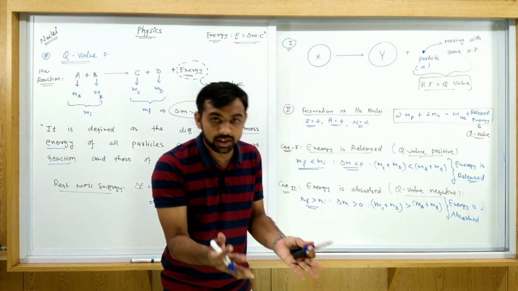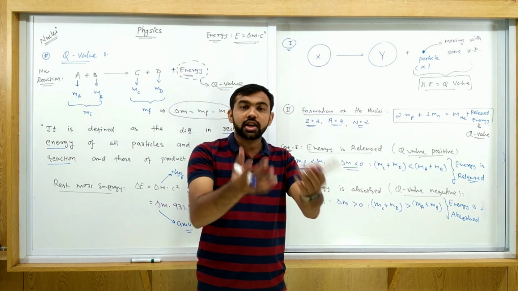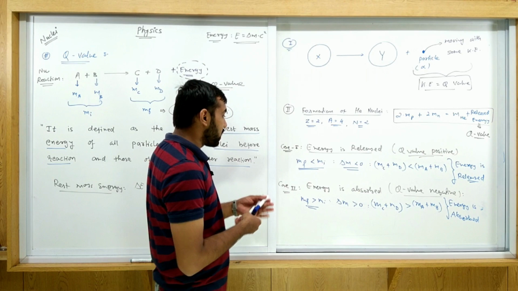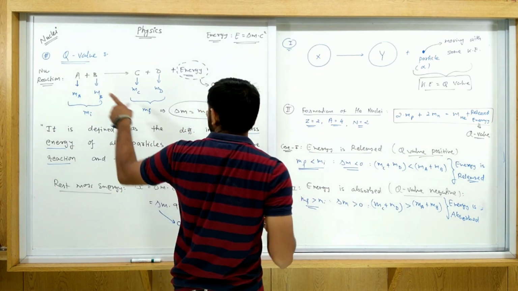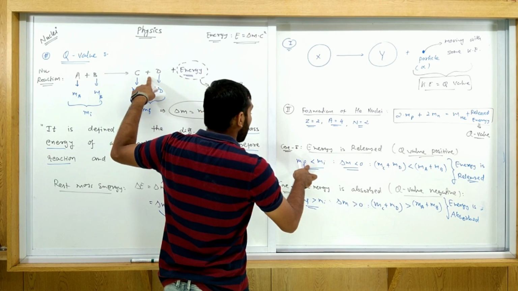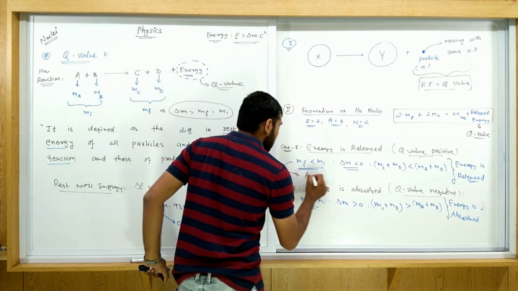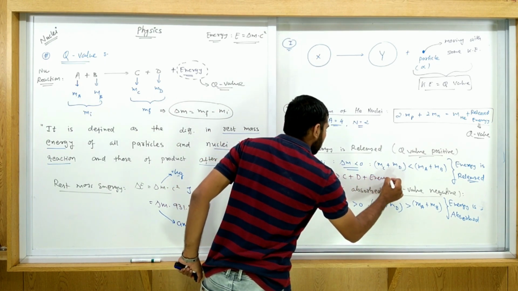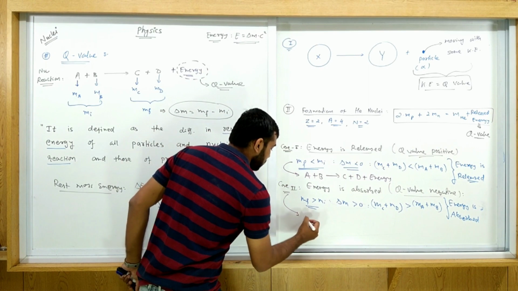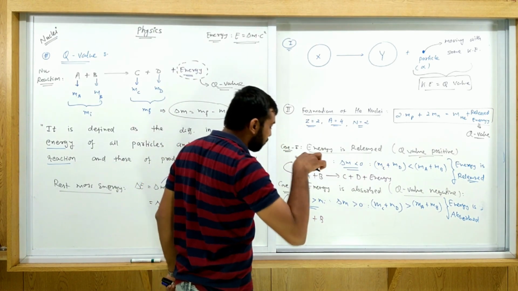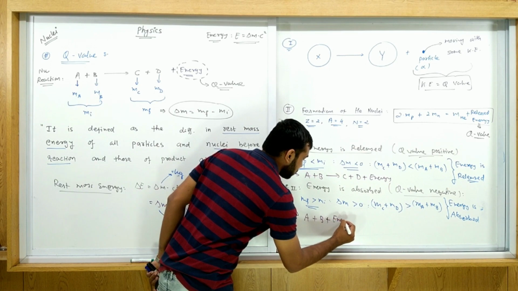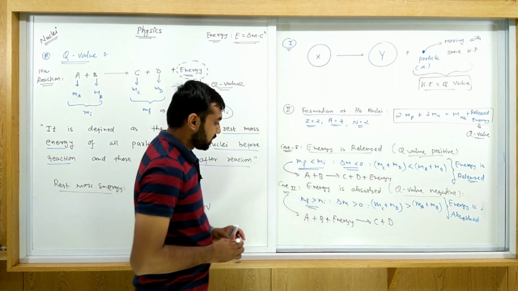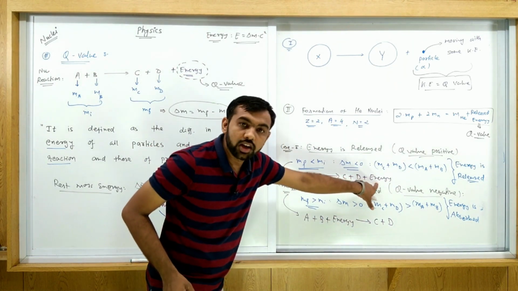How do we write the nuclear reaction? In the first case: A plus B gives C plus D plus energy. In the second case: A plus B plus energy, since we supplied some energy. So this is the supplied energy and this is the released energy.